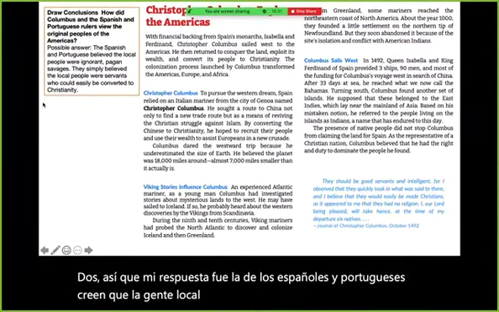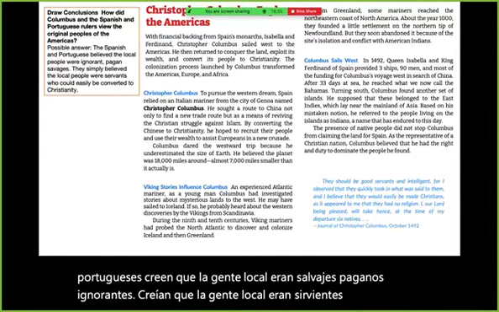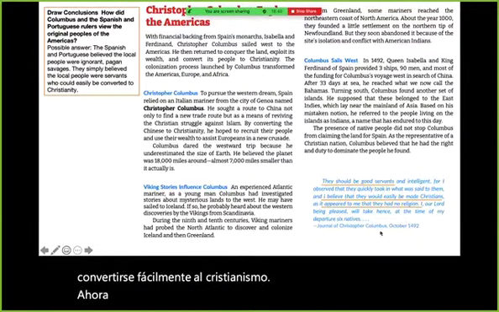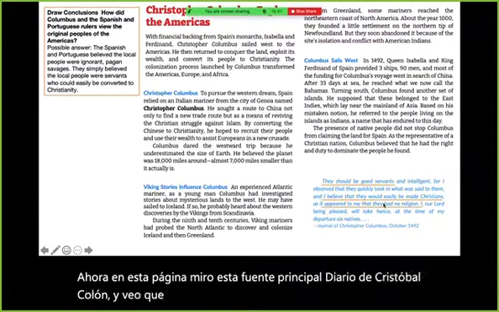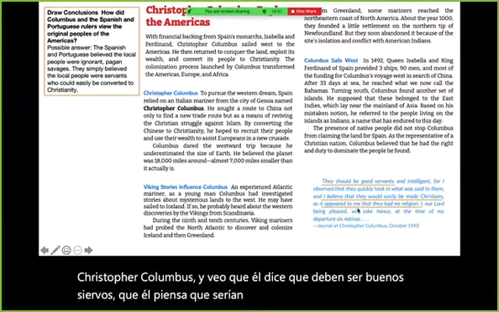They believed the local people were servants who could easily be converted to Christianity. Now, on this page, I look at this primary source, Journal of Christopher Columbus, and I see that he says that they should be good servants, that he thinks that they would be easily made Christians, and that they didn't have a religion. It didn't appear that they had a religion, right?